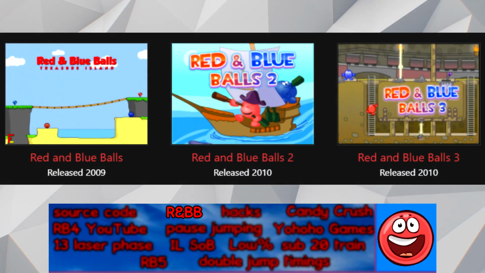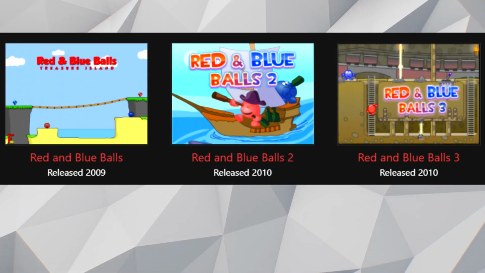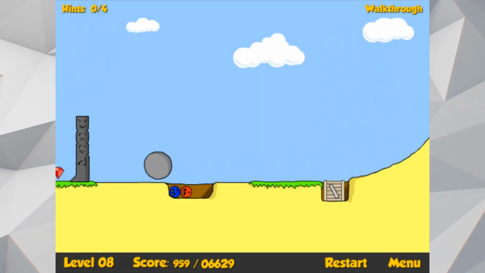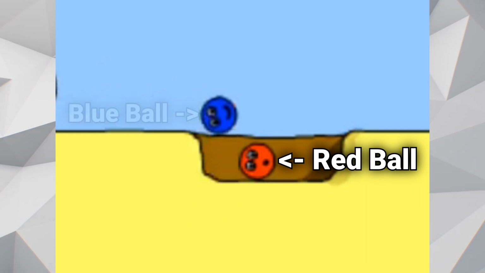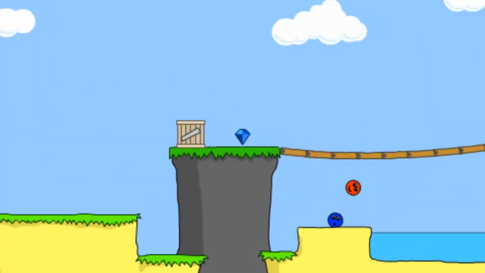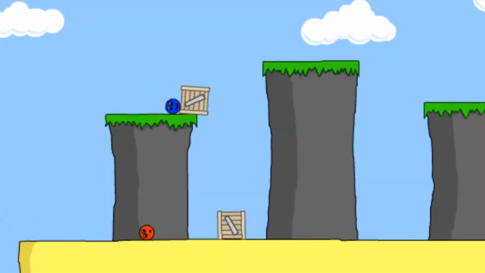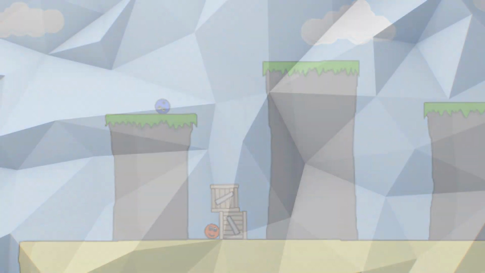Red and Blue Balls is an official side series of Red Ball, focusing more on the puzzle aspect of the game, while also having 2 playable characters, Red Ball and Blue Ball. The first game in this series, Red and Blue Balls 1, proved to be extremely difficult and confusing to new players due to many of its completely unintuitive puzzles.